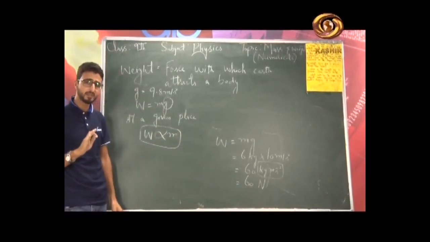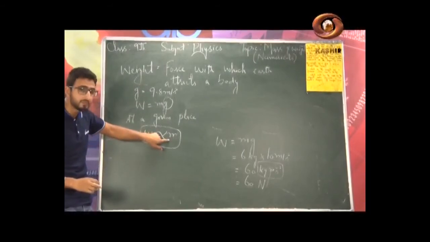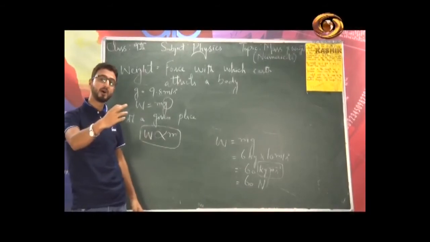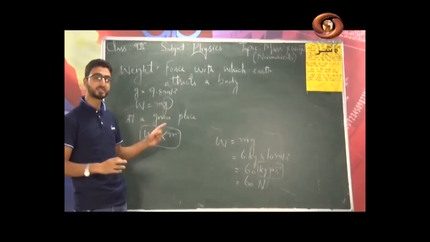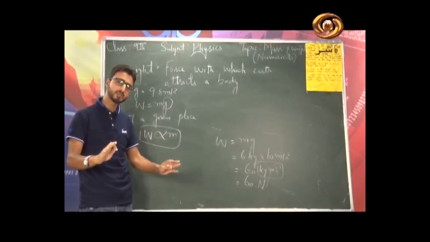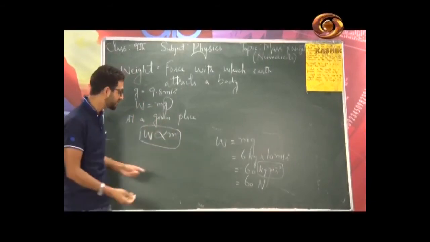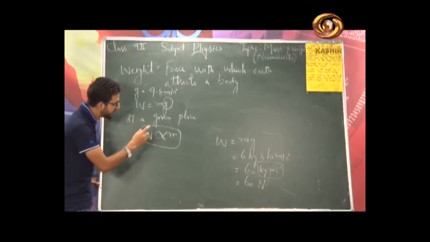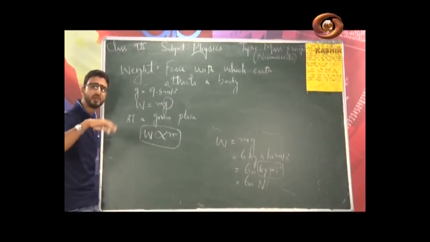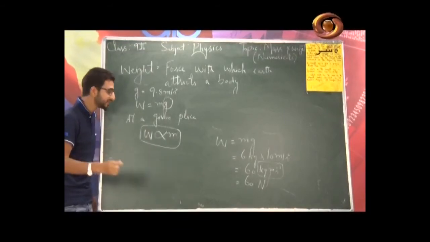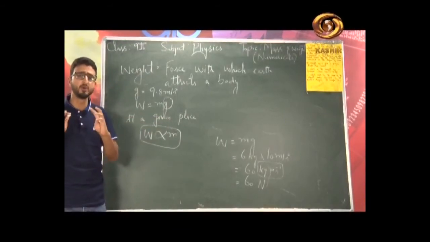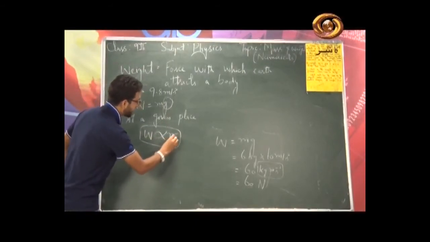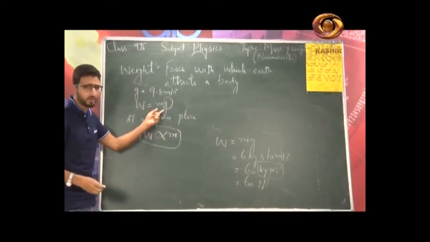Remember, let me repeat this thing. Because of this reason we take weight of a body as the measurement of mass. Why? Because g is constant on or near the surface of earth. Since the value of g is constant, we can take weight of a body as the measurement of mass. So this is because of the constant value of g.